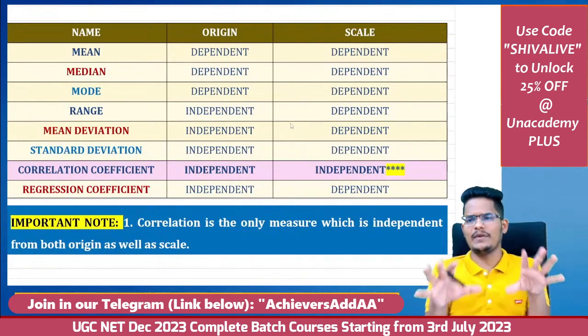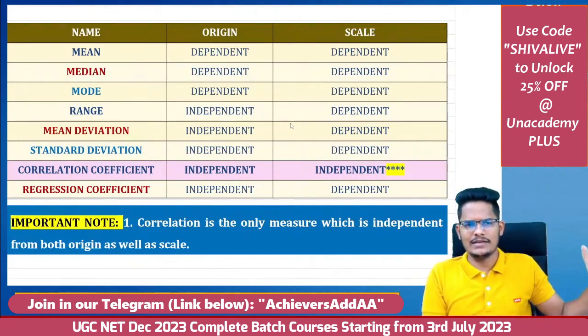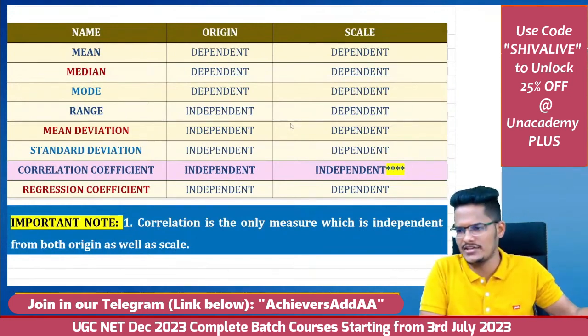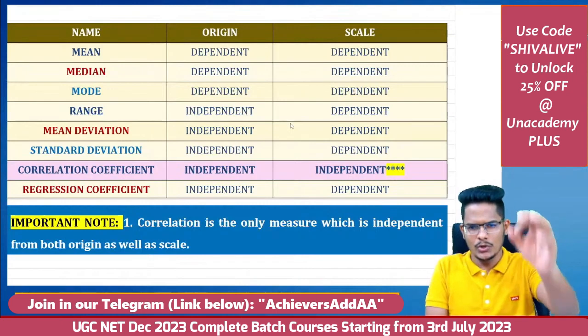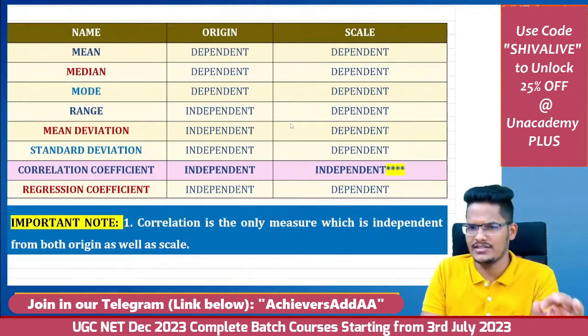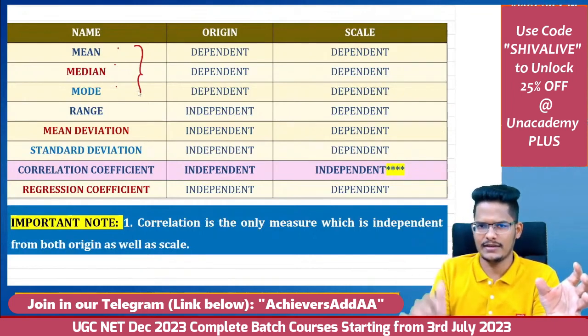Now a final summary note on the discussion so far: mean, median, mode, range, mean deviation, standard deviation, correlation coefficient, regression coefficient. Only the correlation coefficient and regression coefficient differ slightly. Mean, median, mode are the three measures of central tendency.